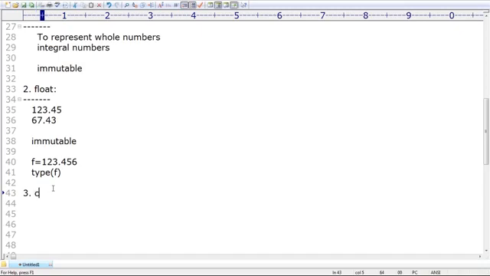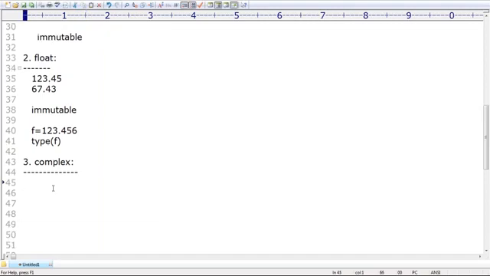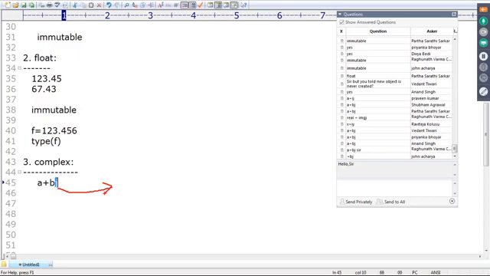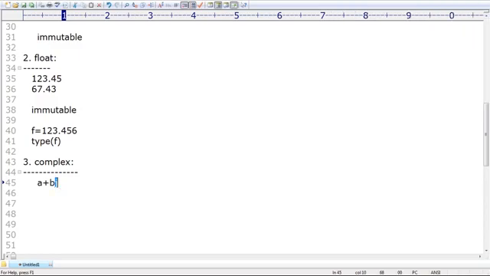The third one is complex. If you want to represent complex numbers, then we should go for the complex data type. What is the syntax of a complex number? a + bj. Is the j symbol compulsory or can I use any other symbol? It is mandatory, compulsory, we should use j only. By mistake, if you use any other symbol, automatically we will get an error. Make sure: a + bj.